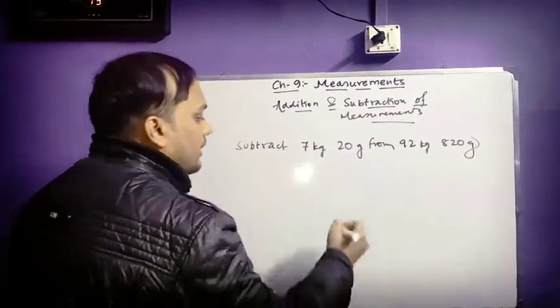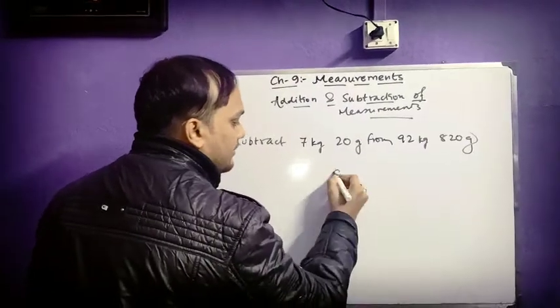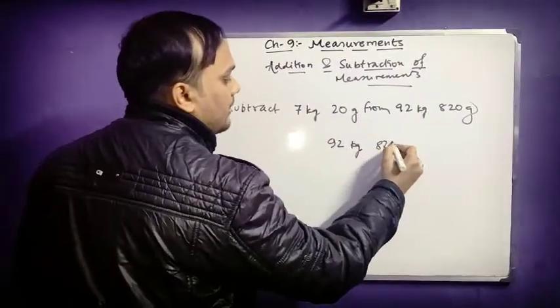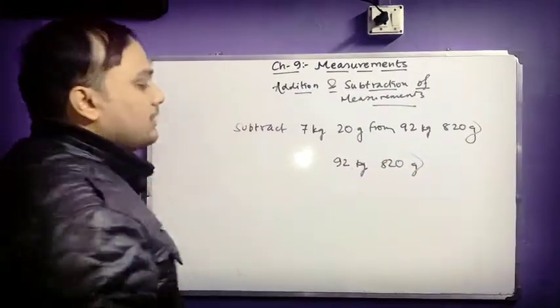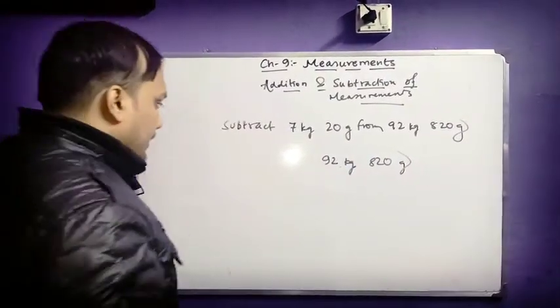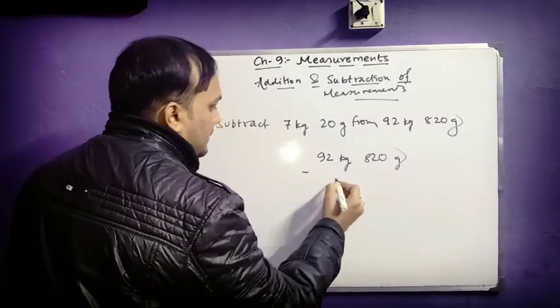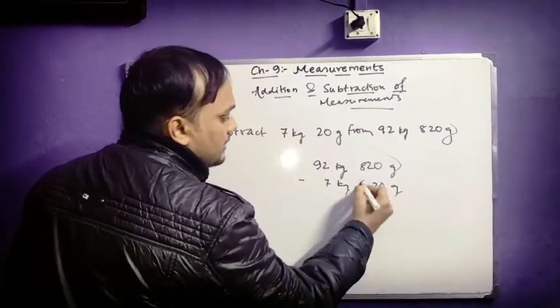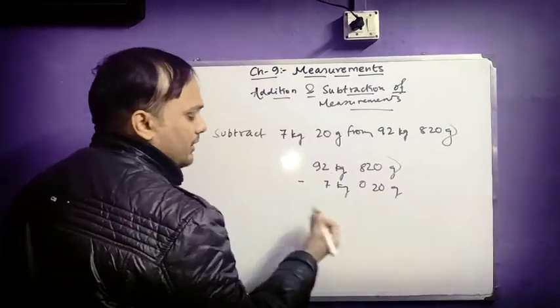So what do you write? We will write the bigger unit first. That means 92 kg 820 gram, and then minus 7 kg 20 gram, and here I will put 0 for my convenience.